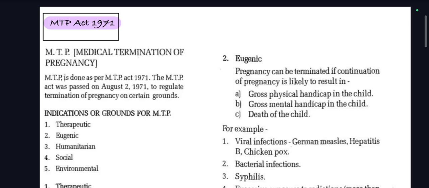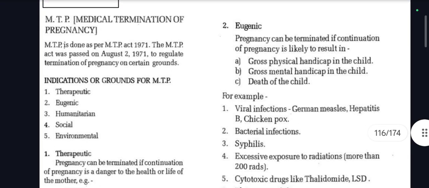Very first question of part 2, which is the MTP Act 1971. What is MTP? Medical Termination of Pregnancy. MTP is done as per the MTP Act 1971. The MTP Act was passed on August 2, 1971 to regulate the termination of pregnancy on certain grounds.